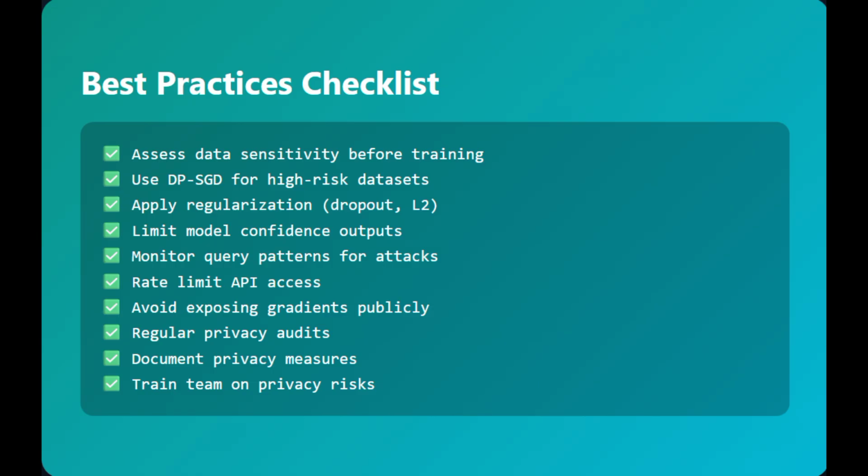The next one is documenting your privacy measures. When regulators come asking, show them your DP epsilon, your regularization parameters, your monitoring logs. So the documentation is protection. It's better to document whatever privacy measures you have taken. So, moving on to the end,